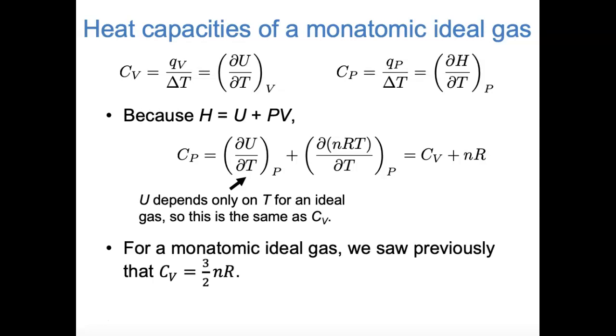And for a monatomic ideal gas specifically, we've already seen the value of Cv in our past coverage of statistical mechanics. It's equal to 3/2 nR. So that means that if Cv equals 3/2 nR, and we just found that Cp is nR more than that, then Cp, the constant pressure heat capacity, must be equal to 5/2 nR. And again, it's true for all ideal gases that Cp is always nR more than Cv.